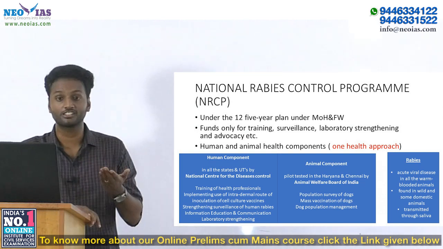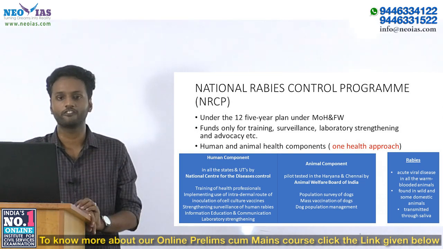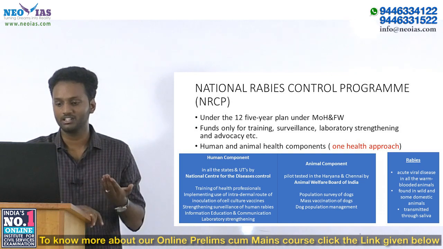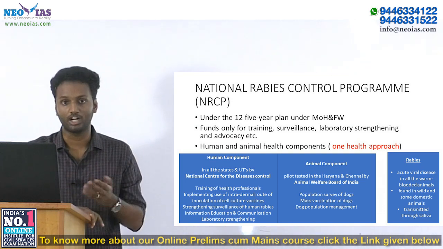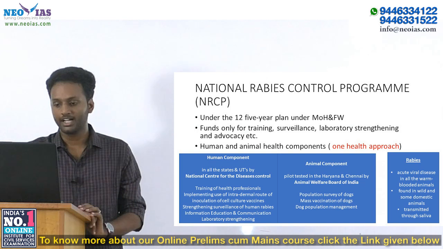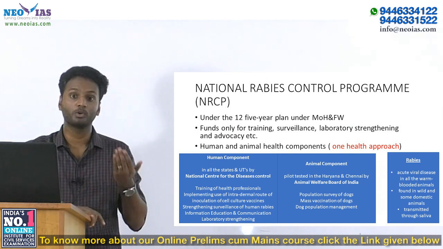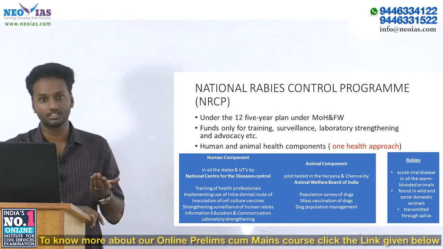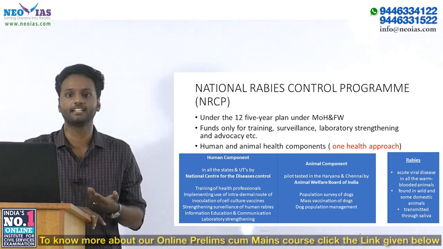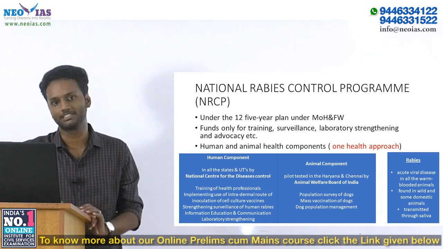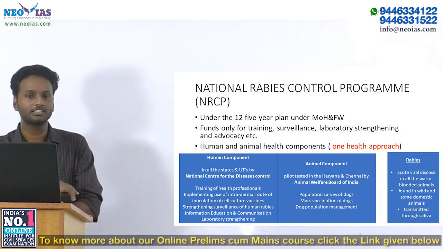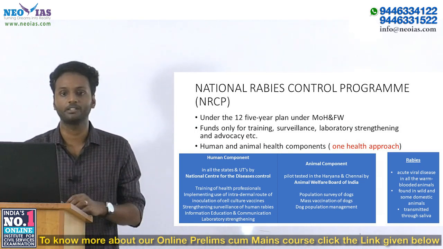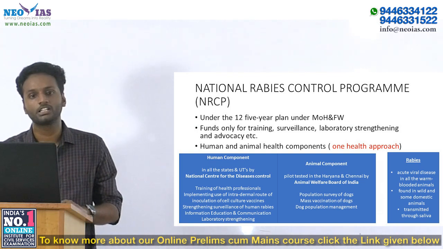The infection can be caused by any warm-blooded animal, and animals found in both domestic as well as wild settings host these viruses within themselves, and stand a chance to infect humans.